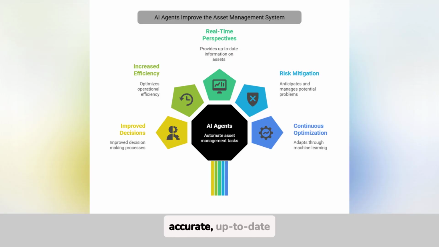Exactly. With accurate, up-to-date data, we can identify opportunities for improvement, reduce downtime, and anticipate problems before they become critical failures. All of this translates into greater efficiency and a considerable return on investment. In addition, these agents can be continuously optimized through machine learning, allowing them to improve over time. This integration of data and automation not only streamlines our processes, but also improves decision-making, allowing us to react quickly to any eventuality, right?